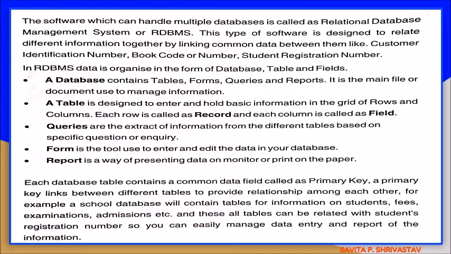Each database table contains a common data field, like a primary key. A primary key links different tables to provide a relationship among each other. For example, a school database will contain tables for information on student fees, examination, admission, etc. And all these tables can be related with the student registration number. So you can easily manage data entry and reports of the information, and it is shown in the example on the next slide.